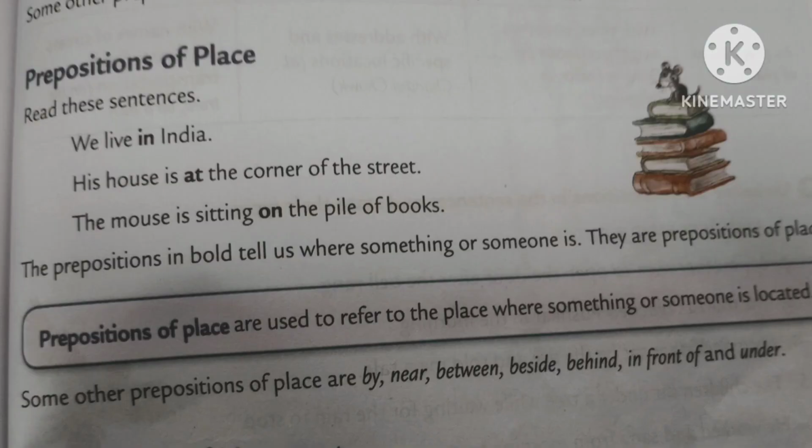Now we will see the preposition of place. Prepositions of place are used to refer to the place where something or someone is located. For example, I live in India.